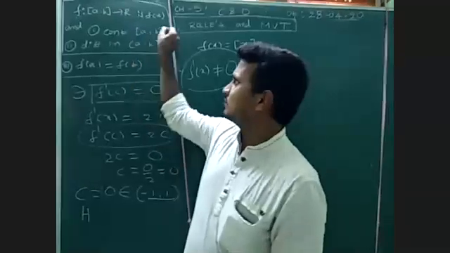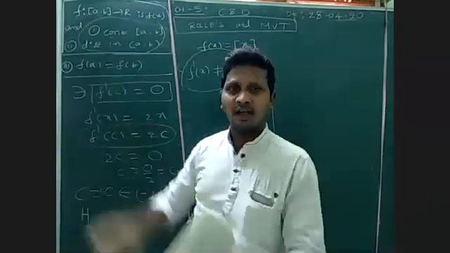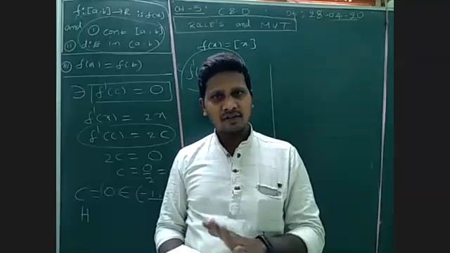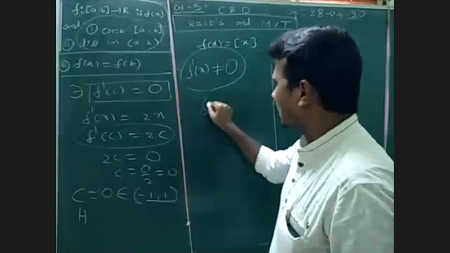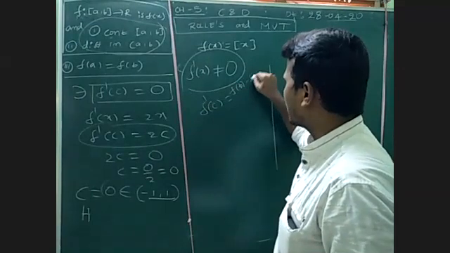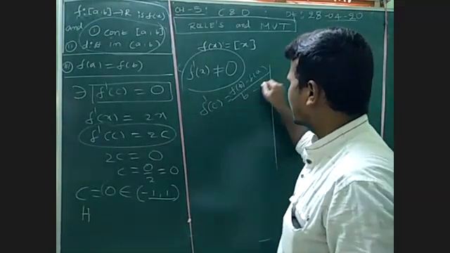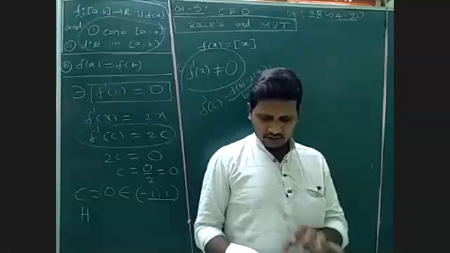In the mean value theorem there are only two conditions, continuous and differentiable. Clearly the given function satisfies both, so we just need to check the last condition, f dash of c is equal to f of b minus f of a by b minus a.